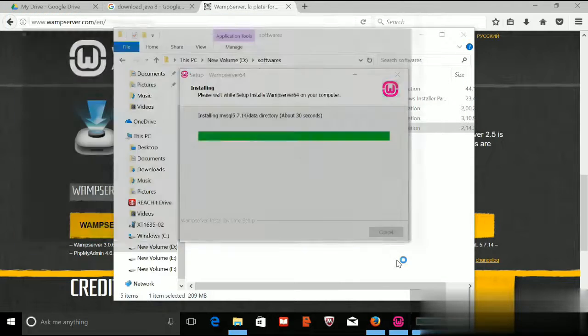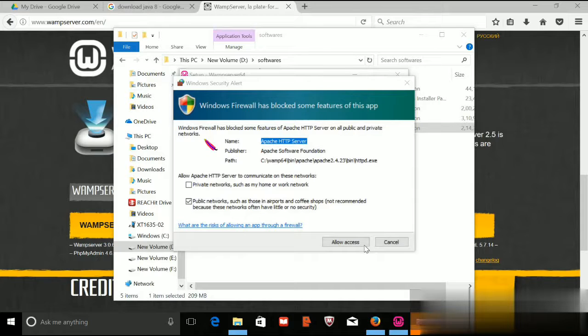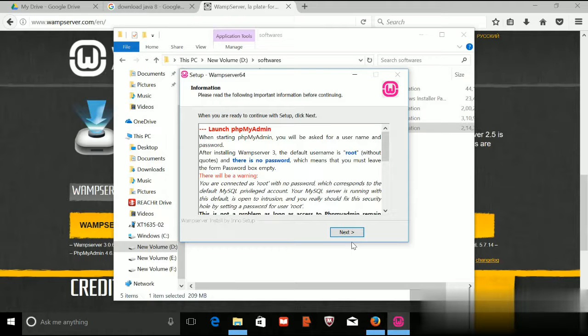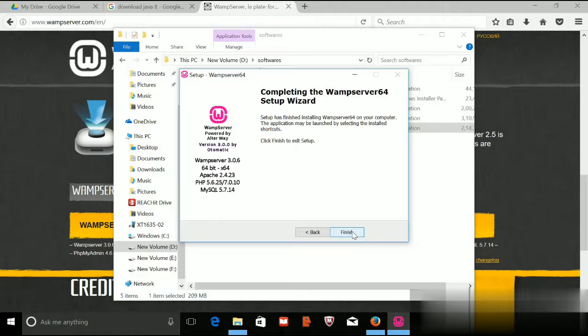As you see, we have finished our installation. This is to allow the Apache HTTP server access. Just say allow the access. Yeah, so we are done, and we have finished installing the Wamp server.